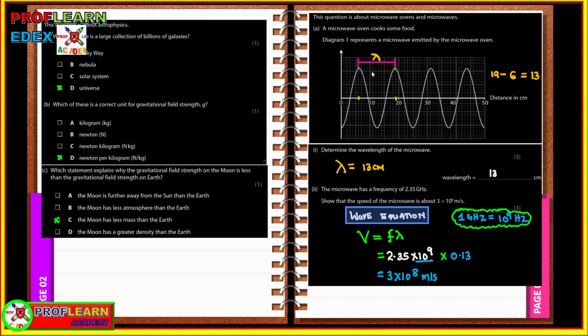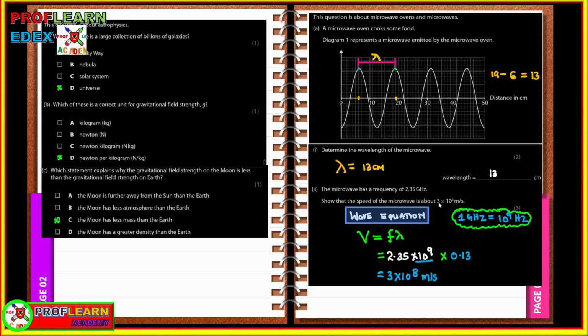I did mention you need to know how to state wavelength from a graph like this one: it is the distance between two successive crests. You need to understand that the amplitude is the maximum height from the mean position, and time period is the time taken for a complete wave. Also understand that frequency is the number of complete cycles made per second. Determining the wavelength, here I got it to be 13 centimeters.